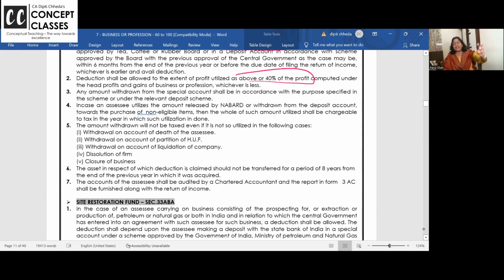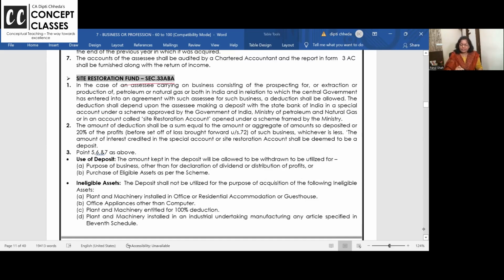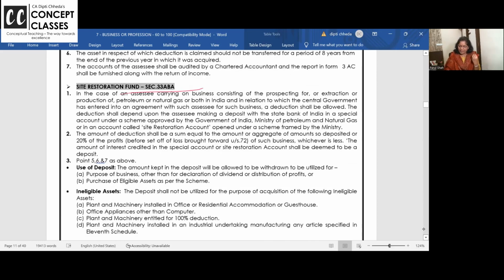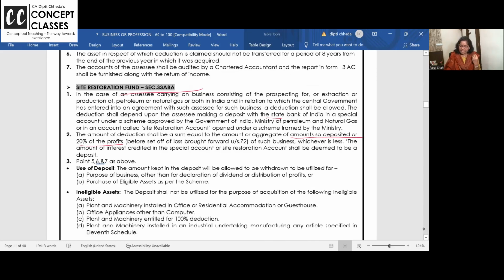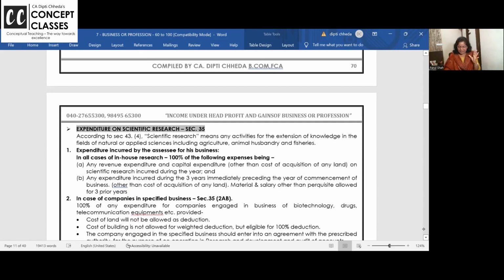This time profit is 100, keep 40 separate. I will use it to buy tractors or any activity related to tea, coffee, rubber development. If you remove the money from NABARD and you invest in the share market, in that year it will be taxable as business income. Site restoration fund. This is mining related activity. You can keep 20% of your profit separate with any of the branches of SBI. This is all in agreement with government. Very simple, so you can read.